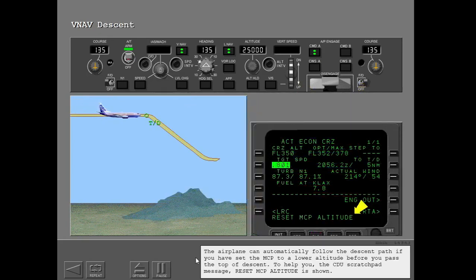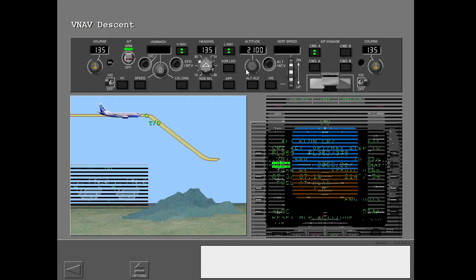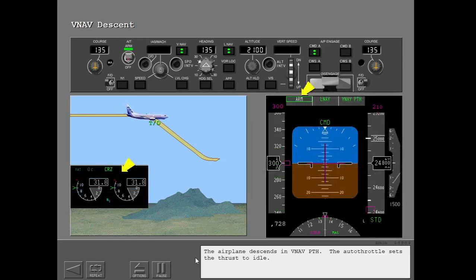The airplane can automatically follow the descent path if you have set the MCP to a lower altitude before you pass the top of descent. To help you, the CDU scratchpad message, Reset MCP Altitude, is shown. Set a lower altitude on the MCP. The airplane descends in VNAV path. The autothrottle sets the thrust to idle.